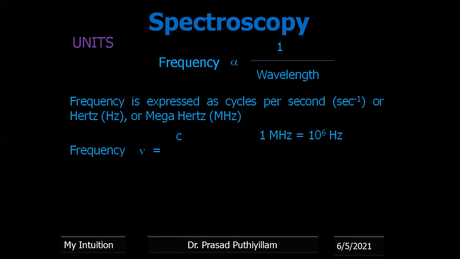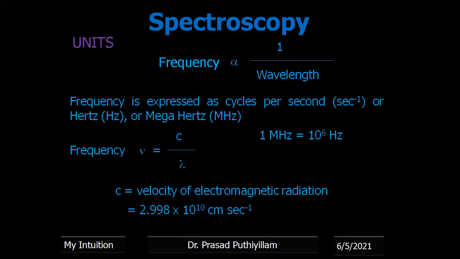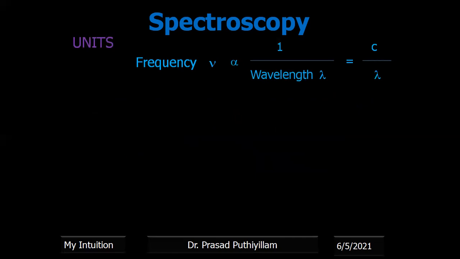Now, frequency nu is c upon lambda. C is the velocity of electromagnetic radiation, that is calculated as 2.998 into 10 to the power 10 centimeter per second, or centimeter second inverse. Even you can write it as 3 into 10 to the power 10 centimeter per second. Therefore, frequency is inversely proportional to wavelength, which is equal to c by lambda. The proportionality is converted into equality by multiplying by the constant, that is the velocity of light.